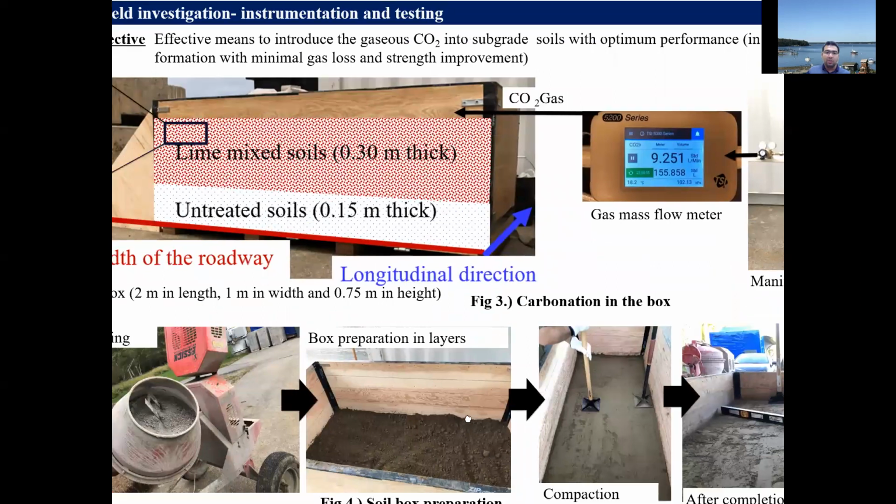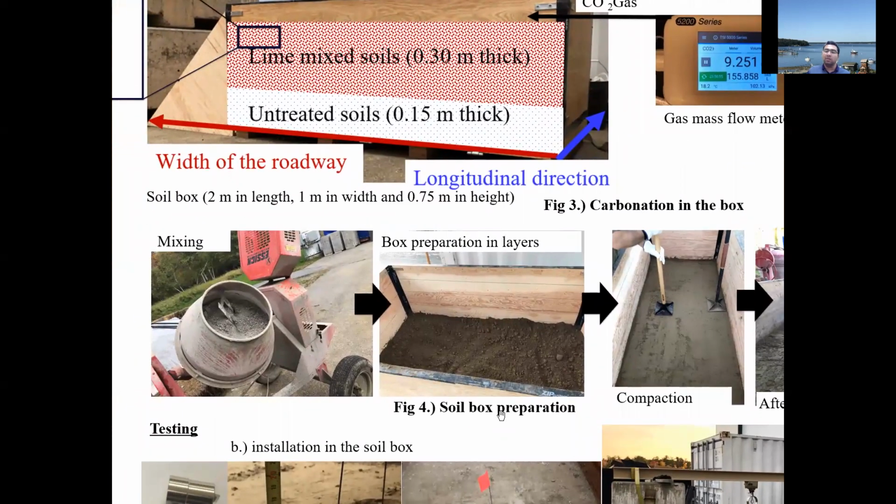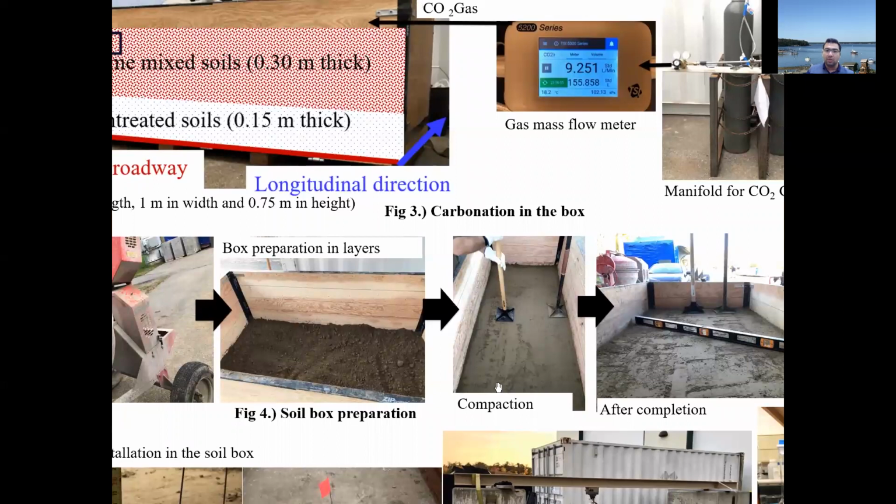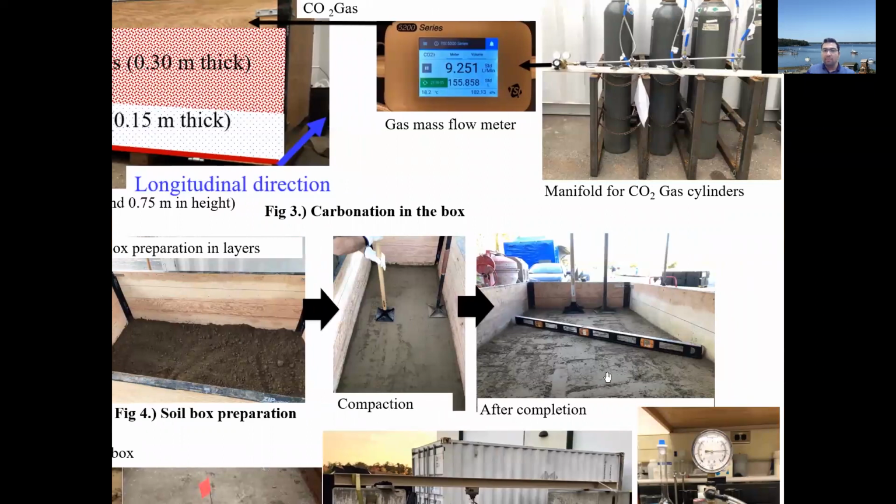In order to prepare this soil box, considering the mixing method that we typically adopt in our traditional cement or lime stabilization, we mix the lime with soil, adding some amount of water to gain our initial desired water content in this mixture. After homogeneous mixing, we put our lime mix soil into this box in layers, and then we compact the soil in 3 subsequent layers. And this is the final picture after we prepared the whole box.